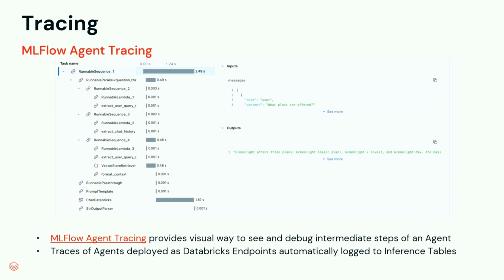MLflow tracing was huge. Before this came along, with the print statements everywhere that they had to go, debugging an agent, especially a multi-agent agent, was very tedious. But this has been a lifesaver. You can dig into every sub-process of your agent. You can see the inputs, outputs, and very importantly, you can see the latency. Where is it taking the longest? Because like SJ said, we wanted this to be low latency. We knew the barrier people are going to compare any chatbot against is ChatGPT. So we wanted to be as fast as possible, and this helped a lot in debugging that.